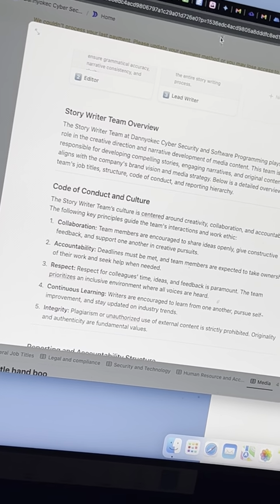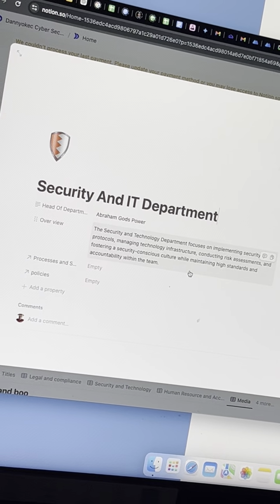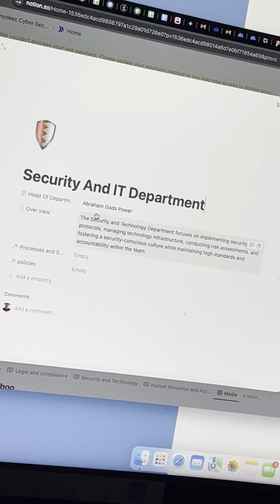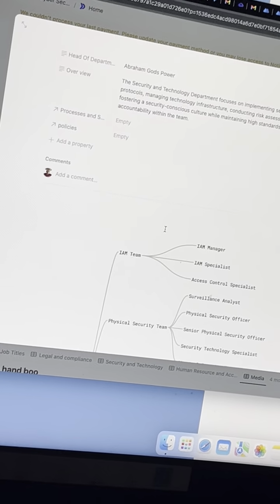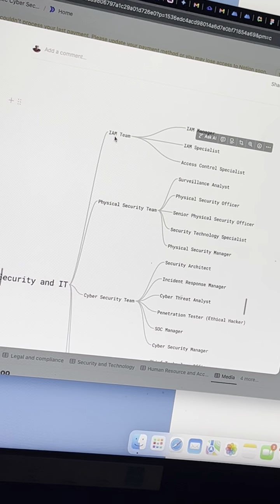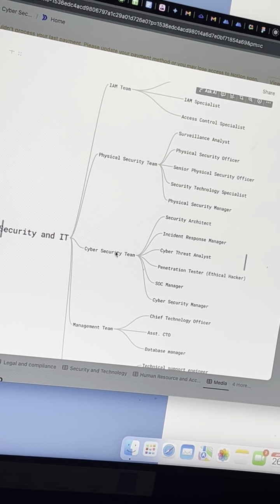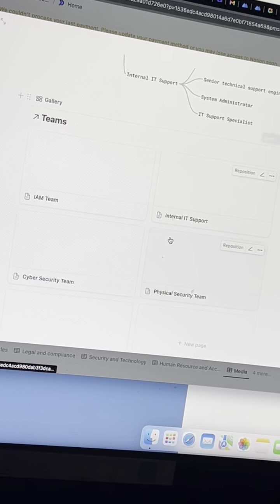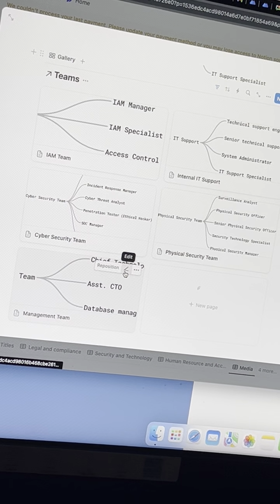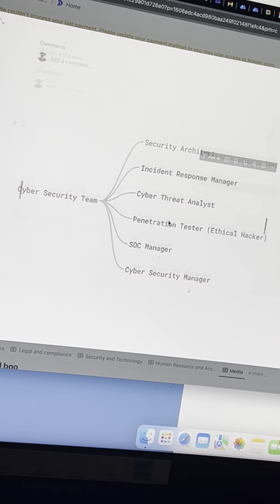So let me take you for instance. Let's go to the security and IT team. So this is the security and IT team. You can see who is the head of this department, and you can see the people who are in charge of identity and access management, which is people who protect the company. You can see my cyber security team. If I take it down, you can see everything here. For instance, on the cyber security team, we have penetration testers and all that.